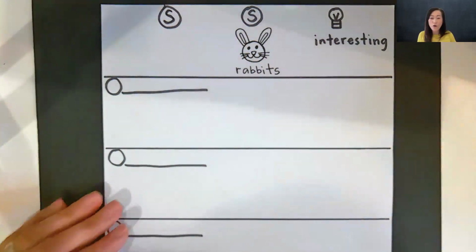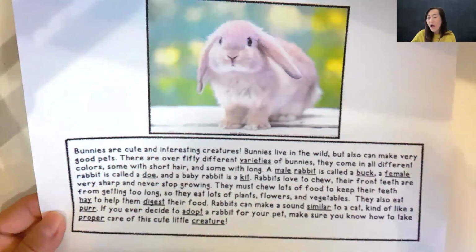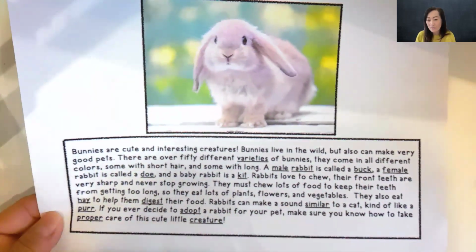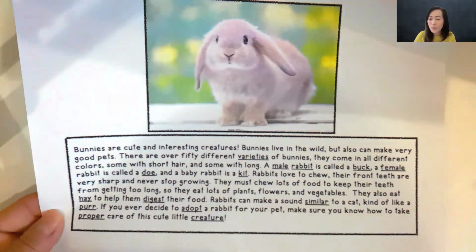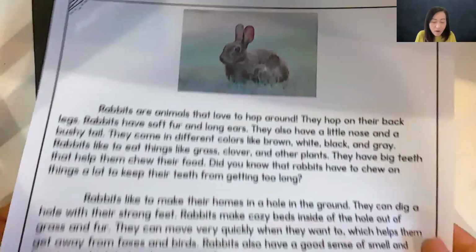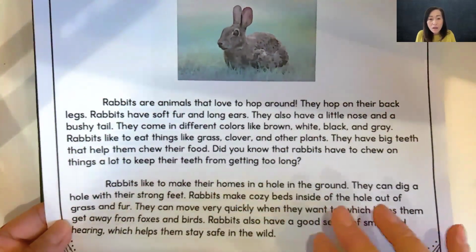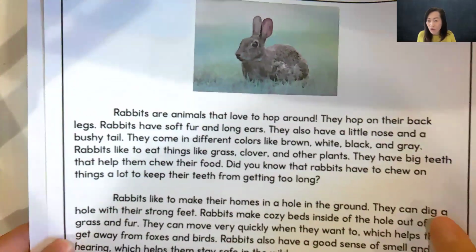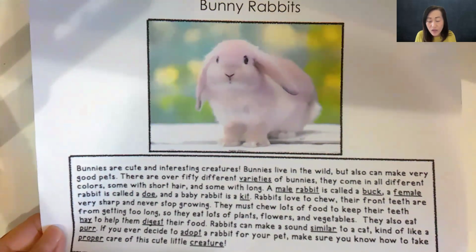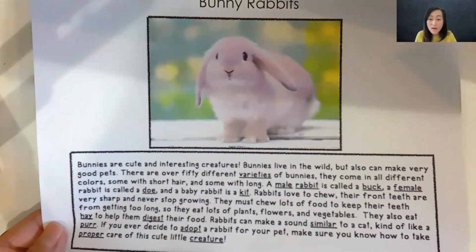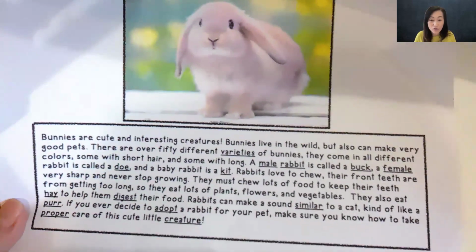Now, this is the article that we read together. This is the little passage we read together yesterday. This gave me some great details. You remember some of them, right? But what if I read something else? What if I read another passage that has other details? Well, if you read both in your class, let's say you're doing an animal report, and you have to read not just one passage, but two or maybe even three passages.